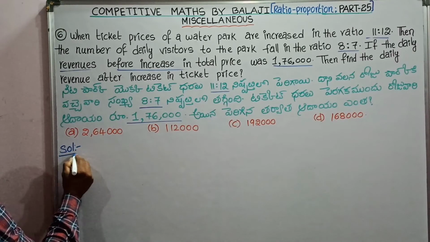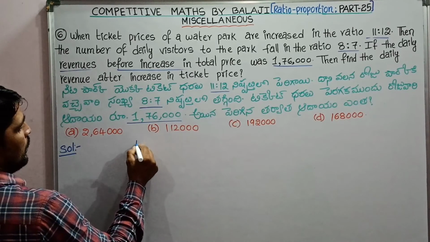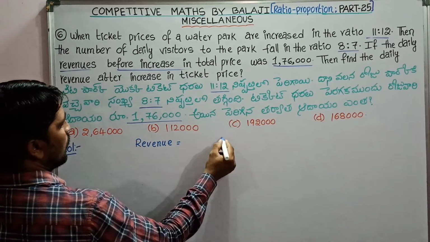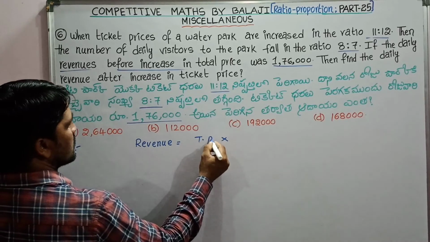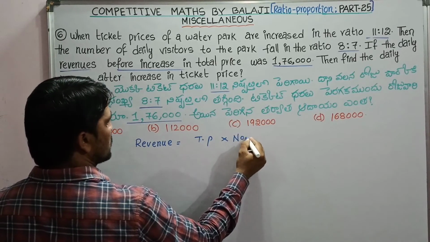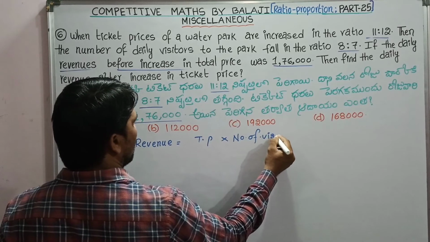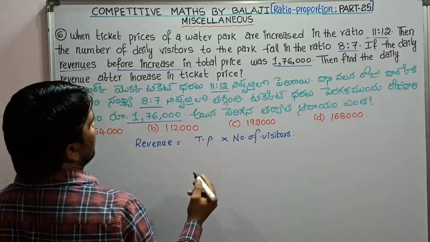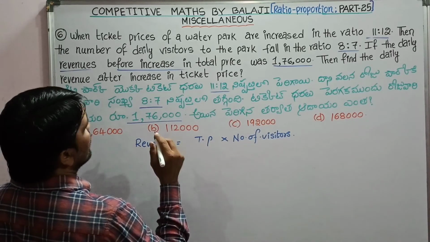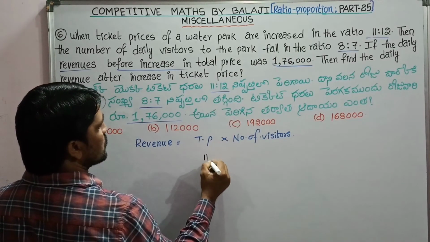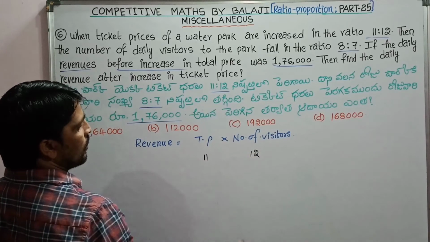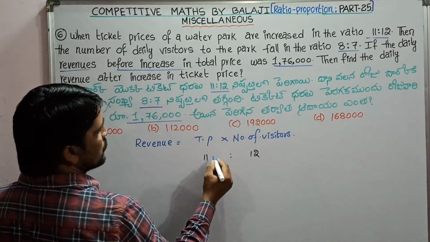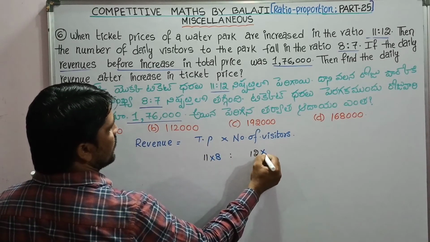Let us see the solution. Revenue depends on the product of ticket price into number of visitors. So the ticket prices are in the ratio 11:12, and the number of daily visitors are in the ratio 8:7.